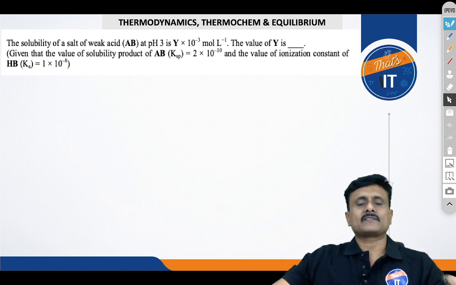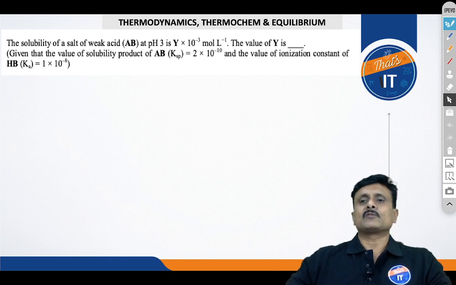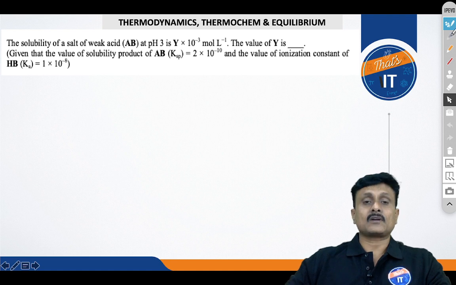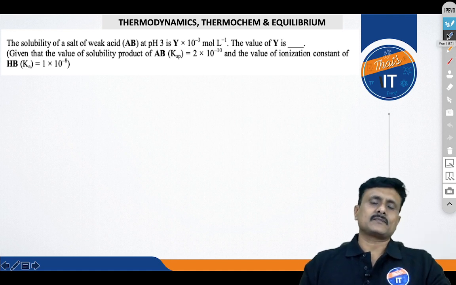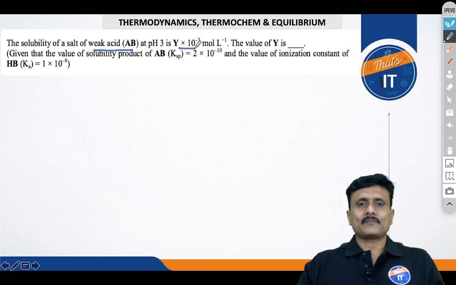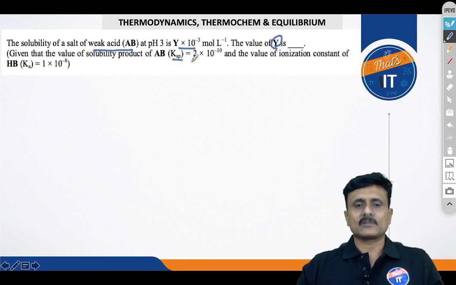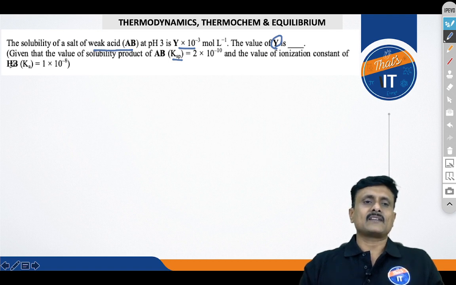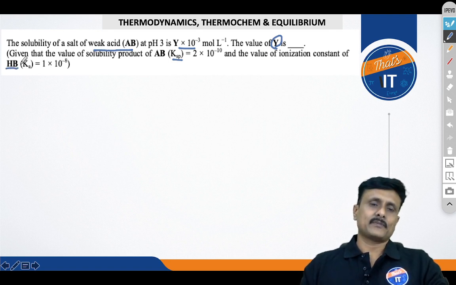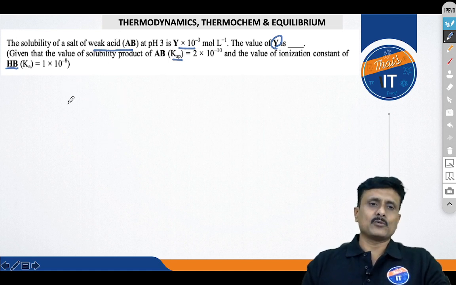You can check, it is somewhat related to the ionic equilibrium, isn't it? Now you can see some questions involve calculations but not logic, and this is one of such questions. You can see that the solubility of a salt of weak acid AB at pH equal to 3 is somewhat like Y into 10 power minus 3. You need to find the value of Y. However, there is another piece of information provided related to the Ksp of the salt and also the ionization constant of HB, because you know that the weaker acid is HB whose Ka value is given.